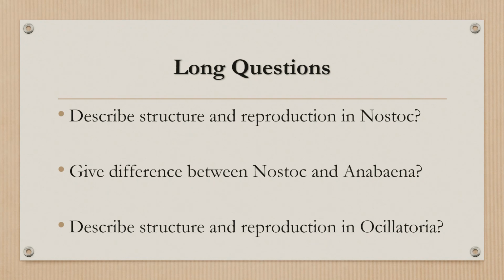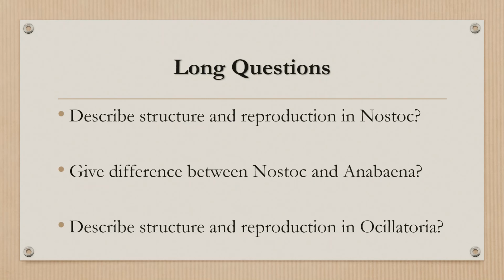For the cell structure, you have to tell its cell wall. Each cell has its cell wall. Then it has its own pigments, its nucleoplasm, its reserve food material, its vacuole, which is not a pseudo vacuole but is a little bit different from the pseudo vacuole. For movement, you know that the endpoints wave, and by the waving of the endpoints, they can move their body. And they have one more important characteristic, which is growth: intercalary growth of the oscillatoria. So this is the differentiating characteristic of the oscillatoria.